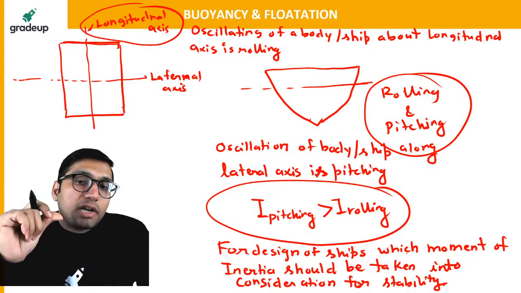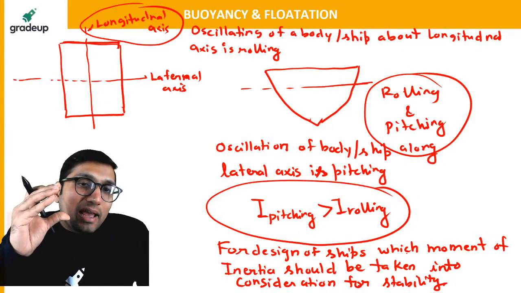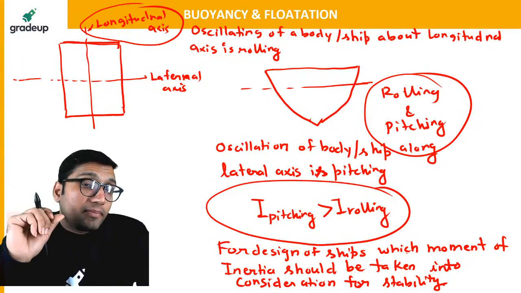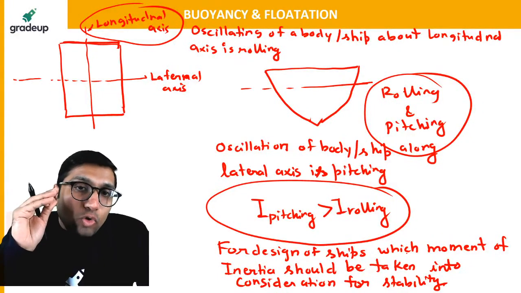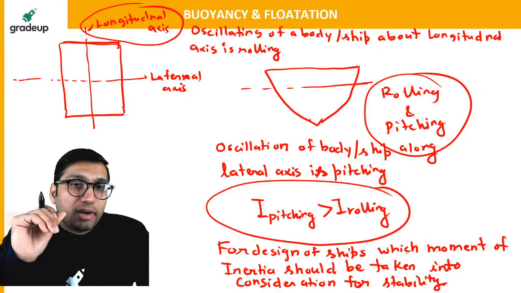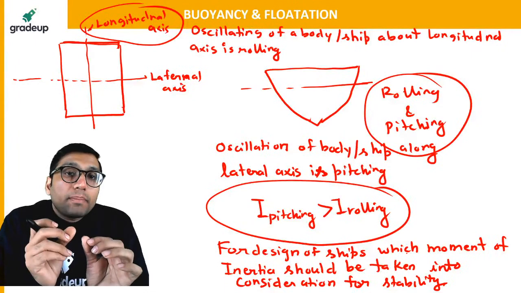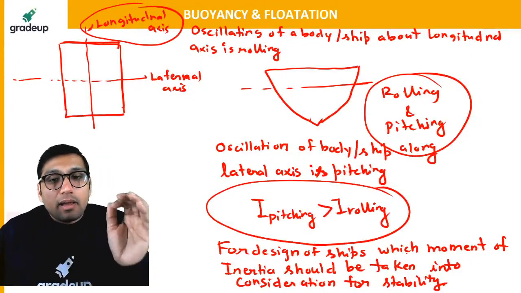For example, in this condition, if your ship is stable in the rolling condition, then there is no point that the ship will not be stable in the pitching condition. That means if your ship is stable in the rolling condition, then always your ship will be stable in the pitching condition.